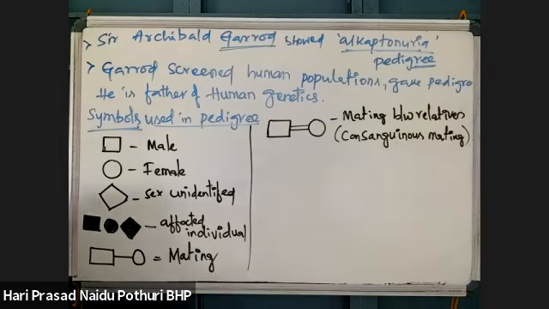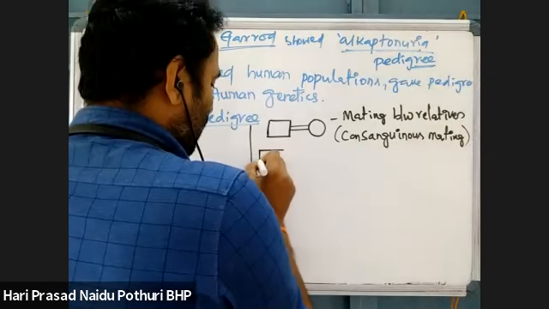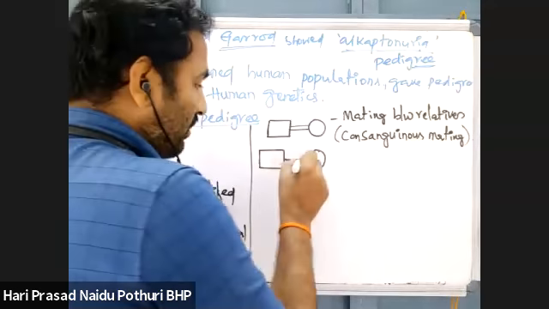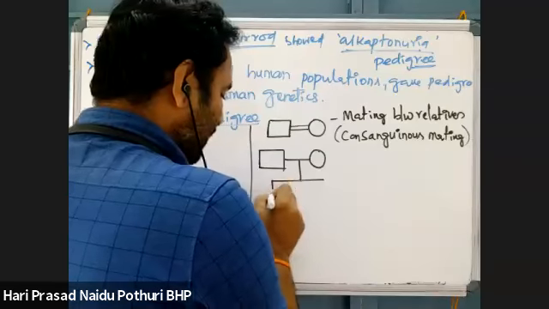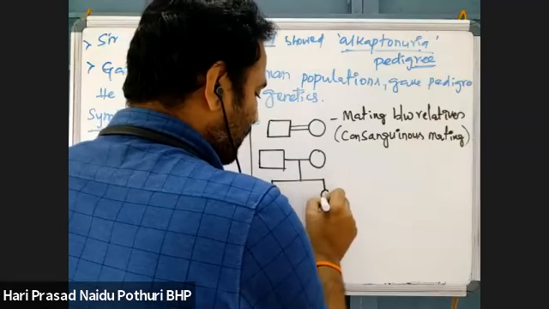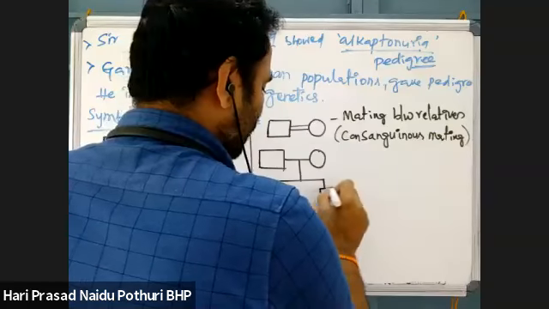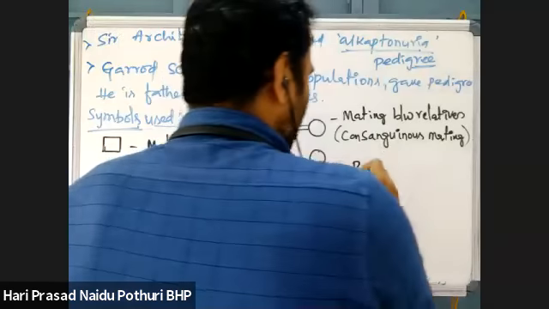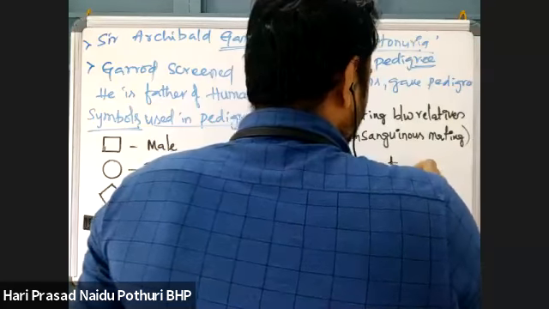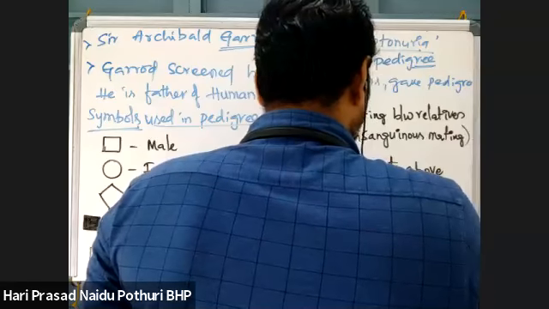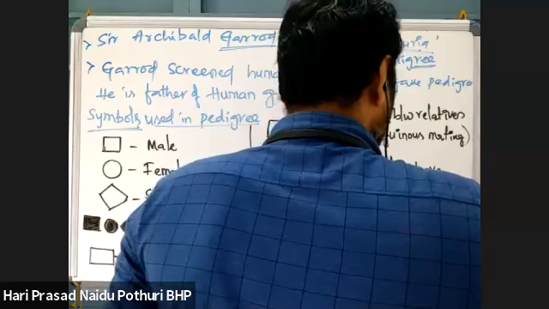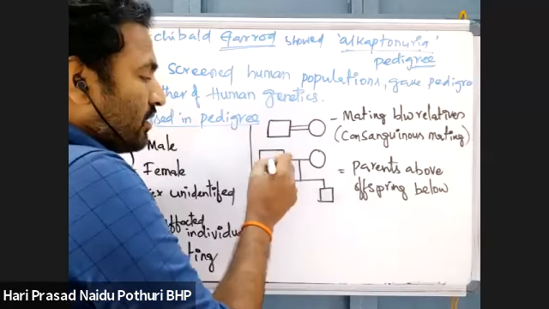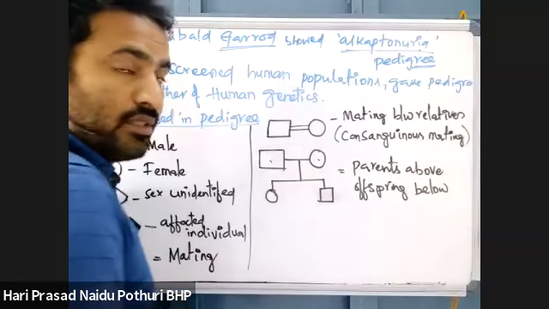Here, suppose two parents are mating. Now we write like this. What does this represent? This represents parents above and offspring, children below. These are two parents, male parent and female parent.